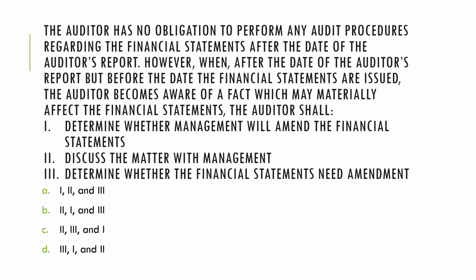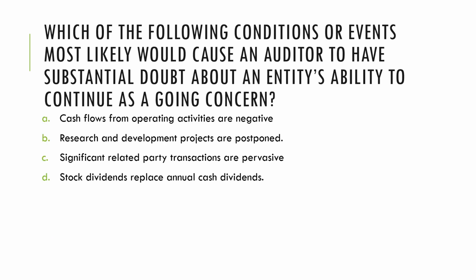Number one, determine whether management will amend. Number two, discuss the matter with management. Or number three, determine whether the FS needs amendment. So for this, we first have to discuss with management. Afterwards, determine whether the FS needs amendment. And of course, if it needs amendment, determine whether management will amend. After all, not all of these matters require amendment, right? So we first have to determine, are adjustments needed? And if they are, then that's the time we will determine if management will indeed amend or adjust the financial statement. So the answer to this is letter C, 2, 3, and 1.